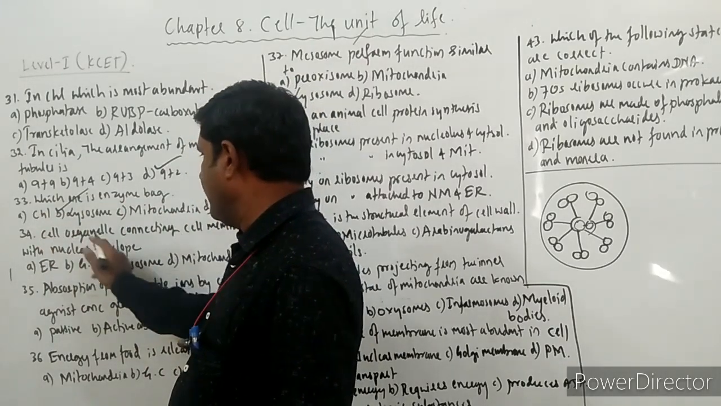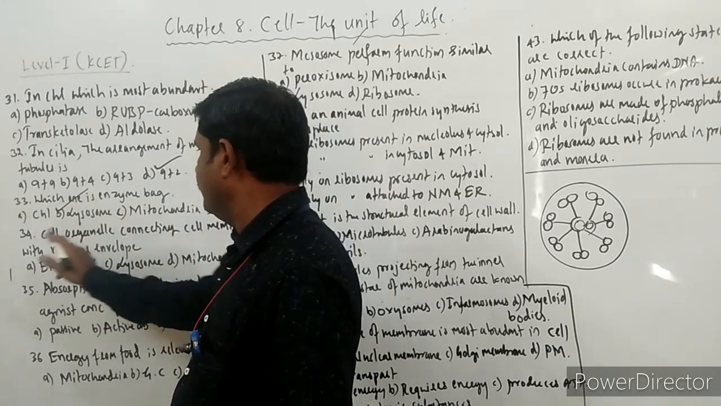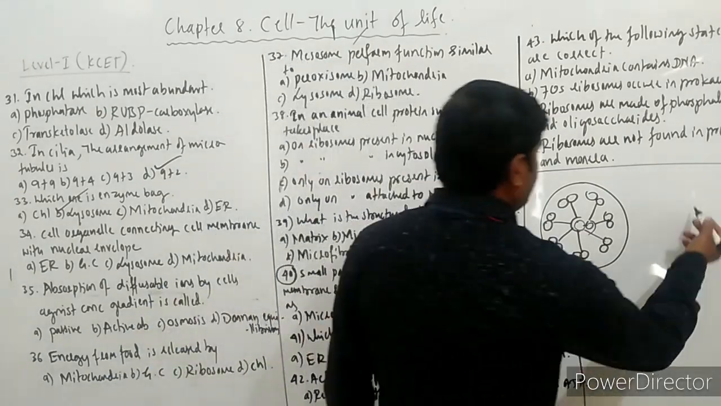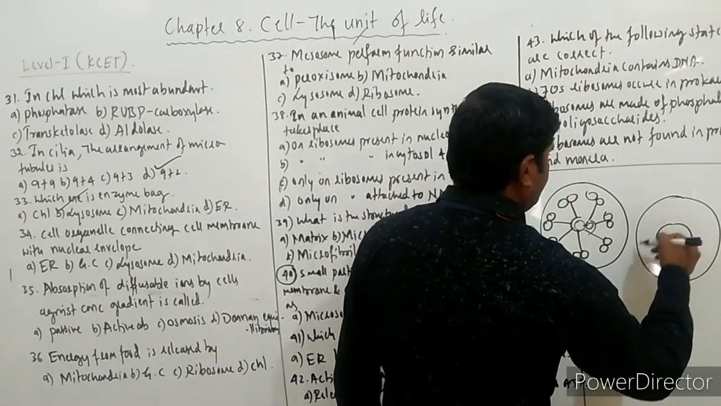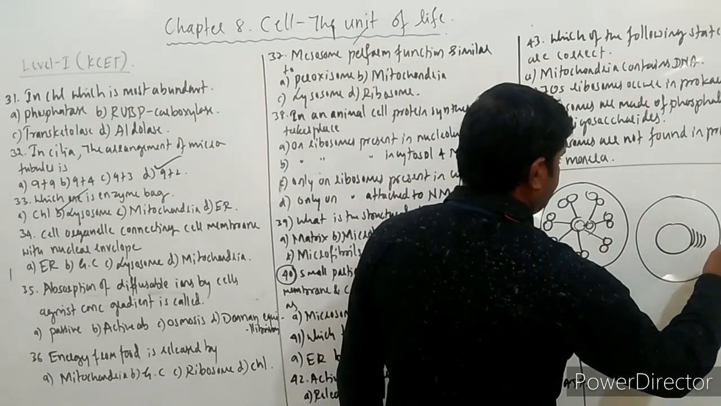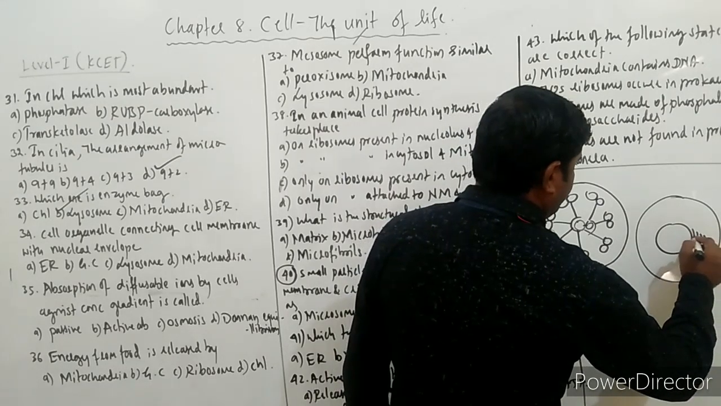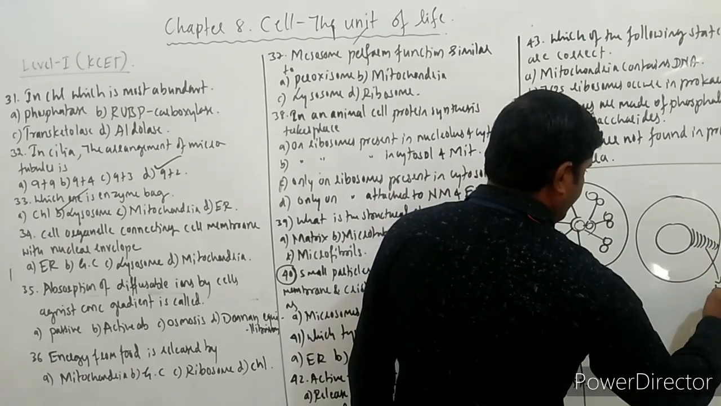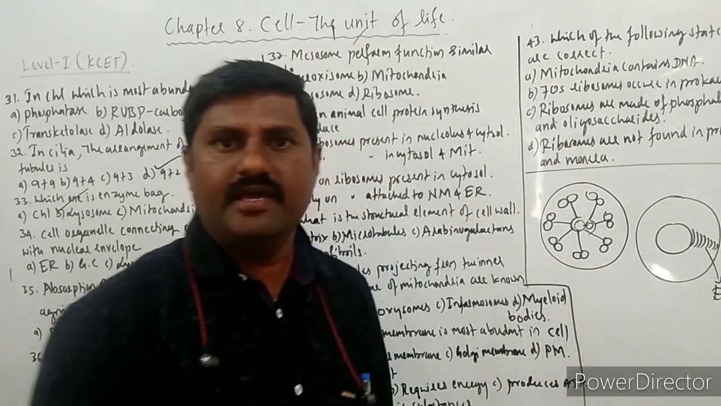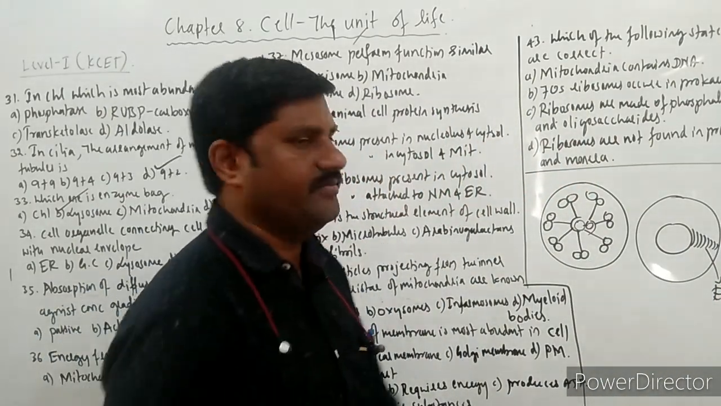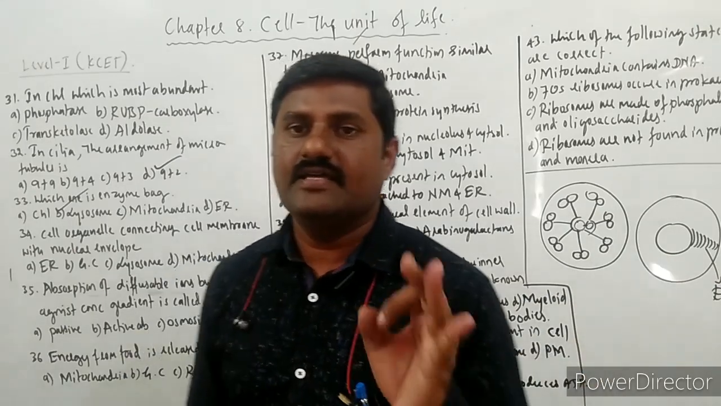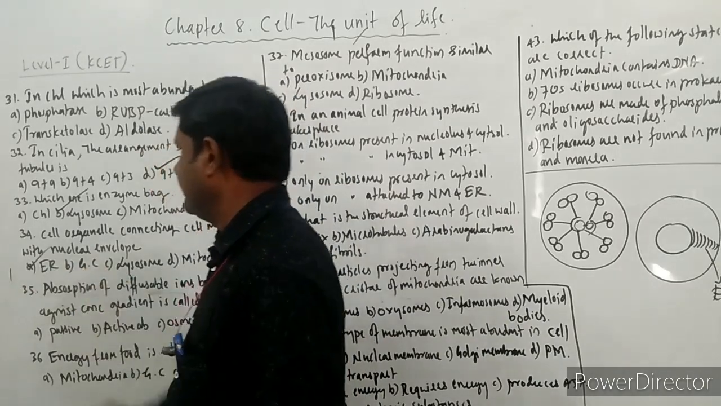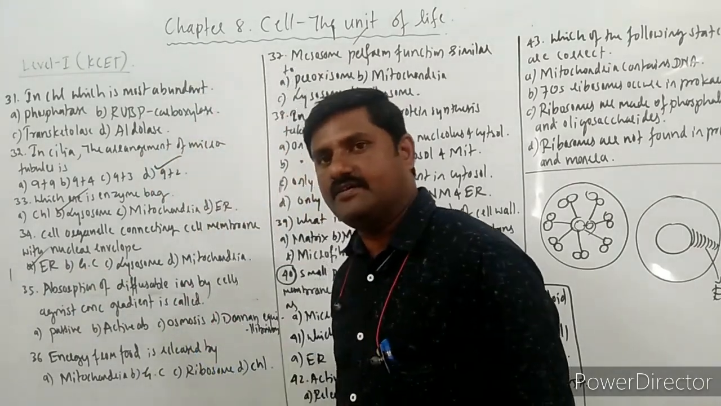Next question. Cell organelle connecting cell membrane with nuclear envelope. Very important one, I have already explained this. If this is the cell, this is the nucleus. From the nuclear membrane, the endoplasmic reticulum extends up to the plasma membrane. This is the membrane that extends over here. That's why the answer for this question is endoplasmic reticulum. Option A is the right answer.